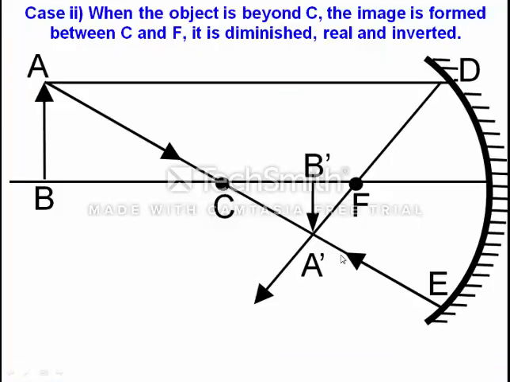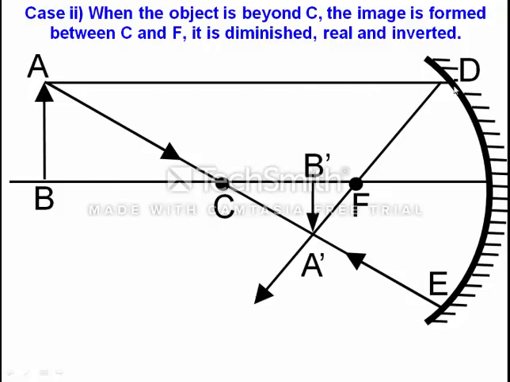In the second case we have seen when the object is beyond C. So when the object is beyond C, we are taking an object AB. Now many infinite number of rays will pass through it, but we are taking two rays. One ray, AD, is an incident ray which is parallel to the principal axis.